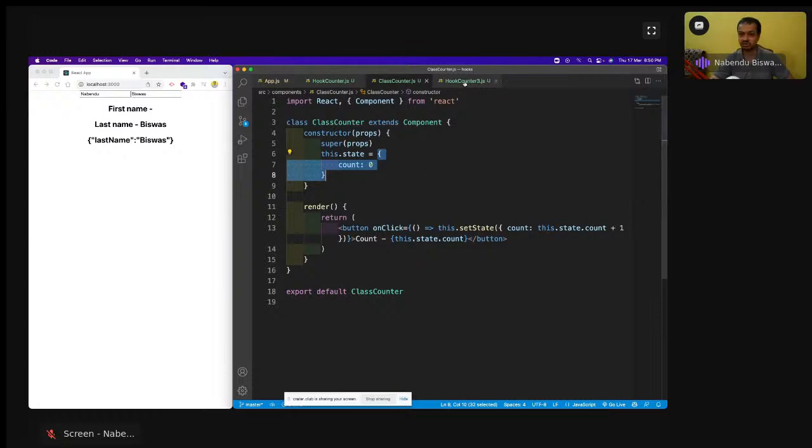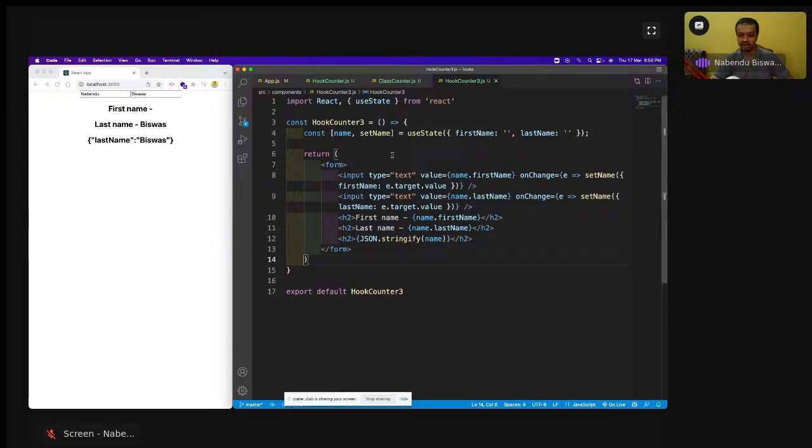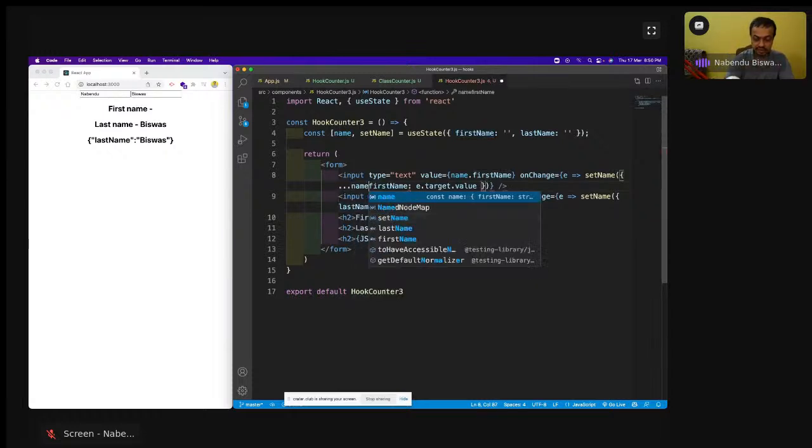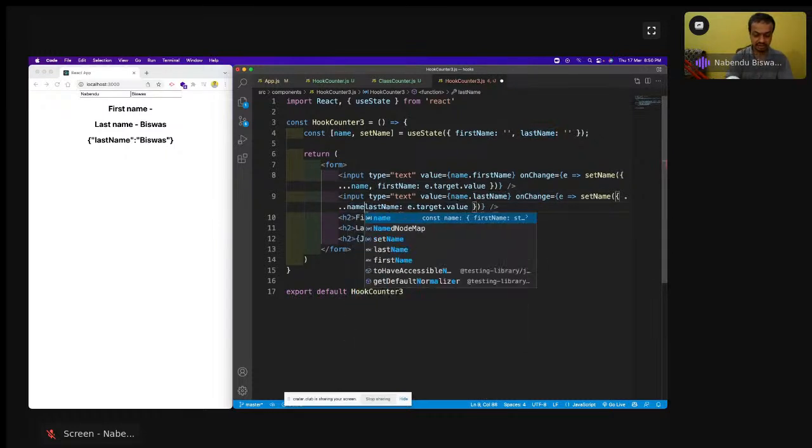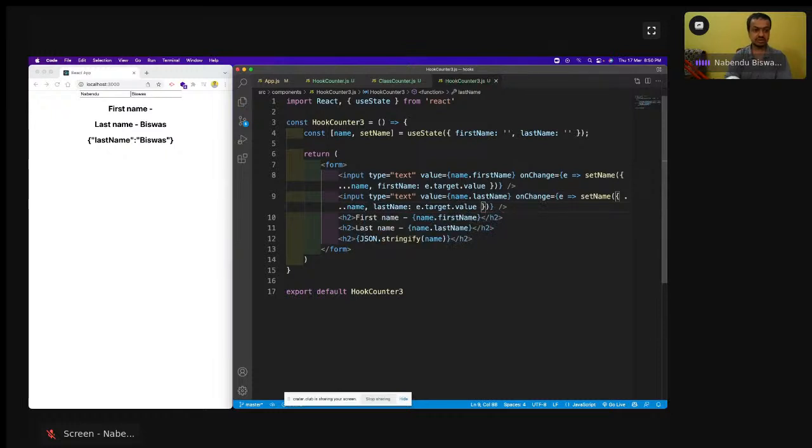So to solve this issue, it's not a very big issue, but you should remember this thing. If we have something like this, we have to use the spread operator, which I have taught in ES6 in the previous week, in JavaScript week. So I have to do dot dot dot name like this, comma, and then the changed field here, like this. I'll save it.